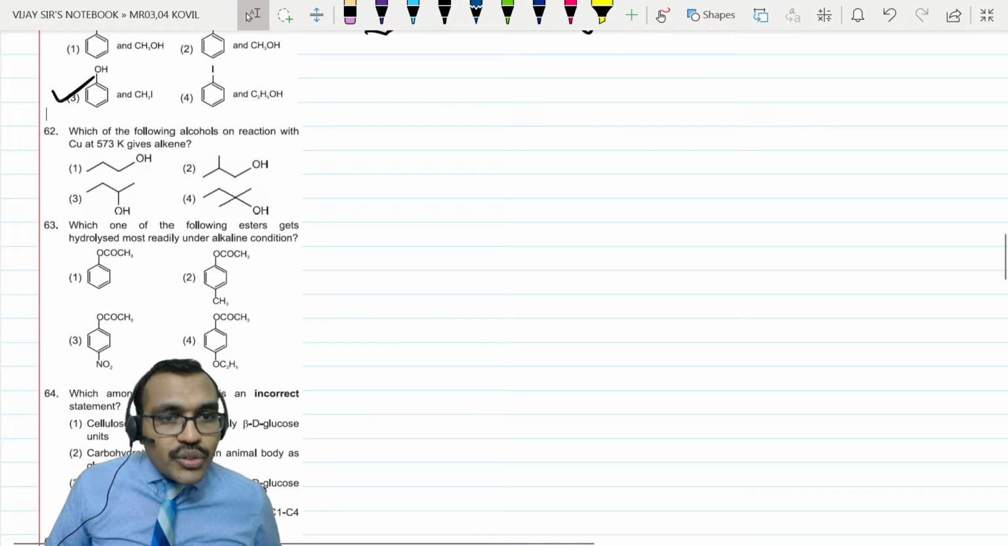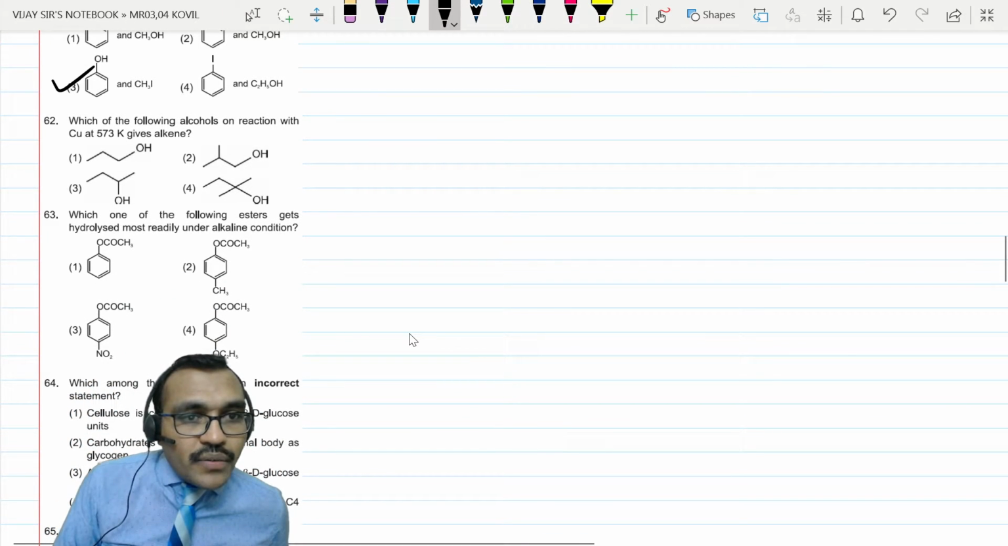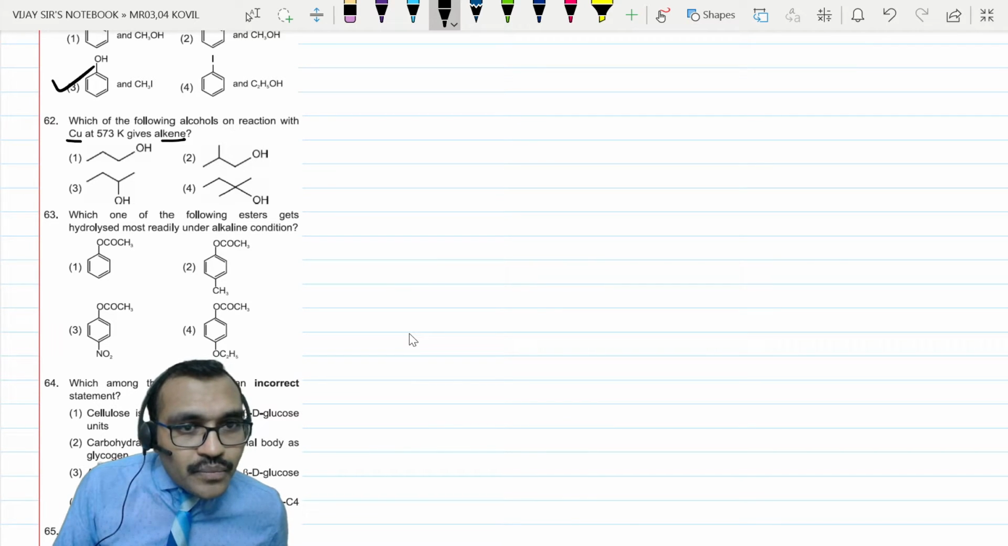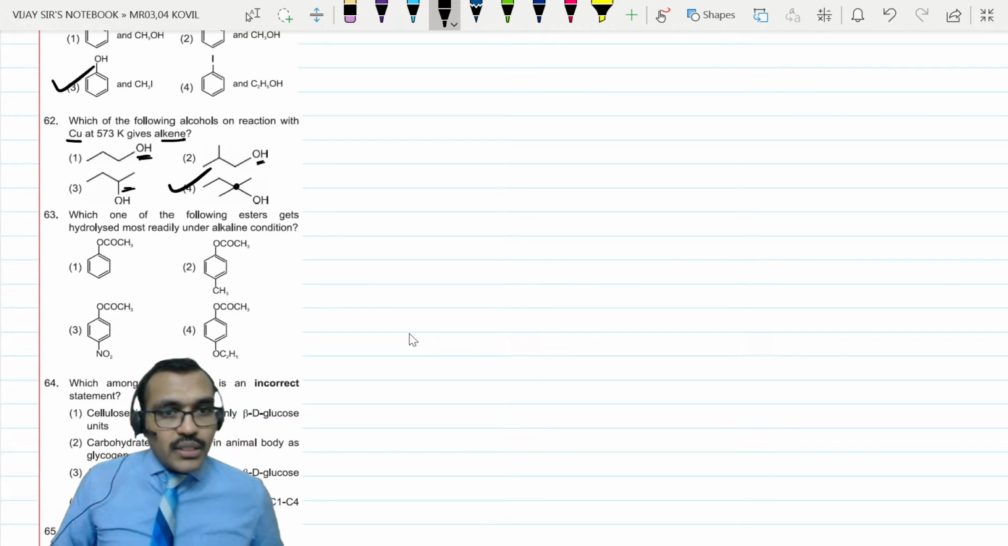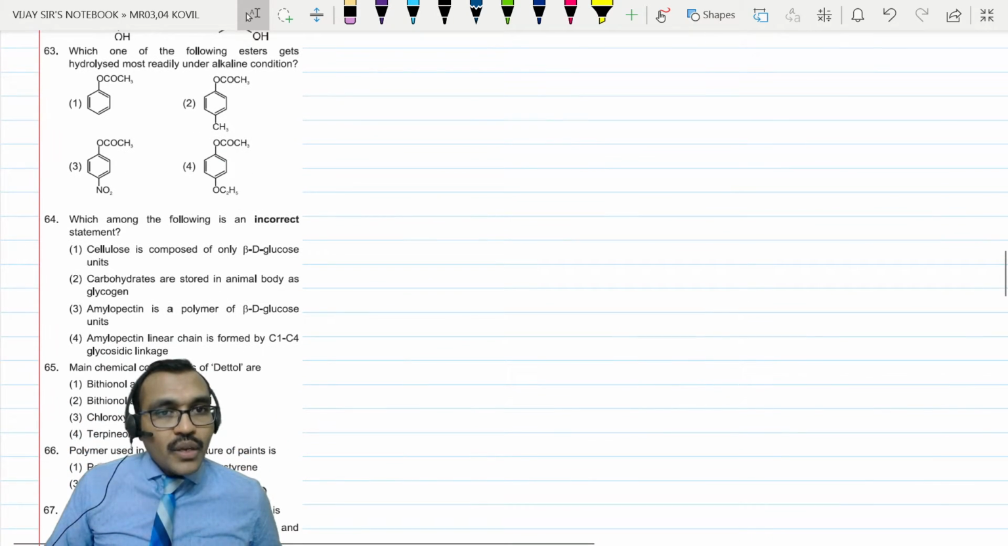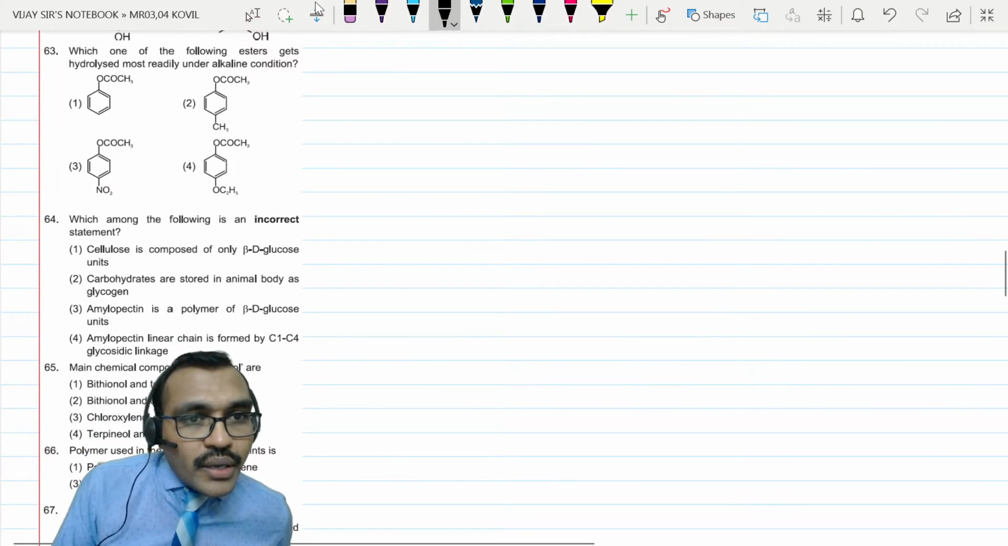Next, which of the following alcohols on treatment with copper gives alkene? It means tertiary alcohol, because primary alcohols convert into aldehydes and secondary convert into ketones. This is primary, so this also converts into aldehyde. Tertiary prefers to form alkenes. So, answer is tertiary.